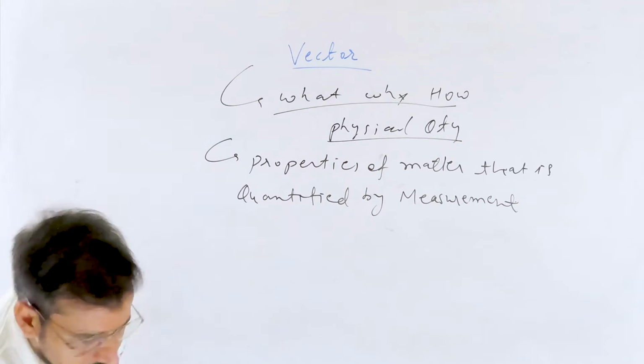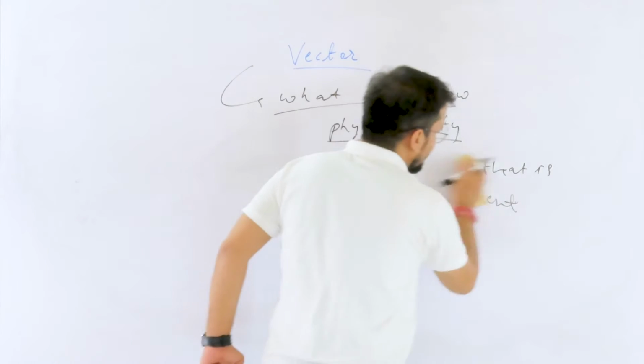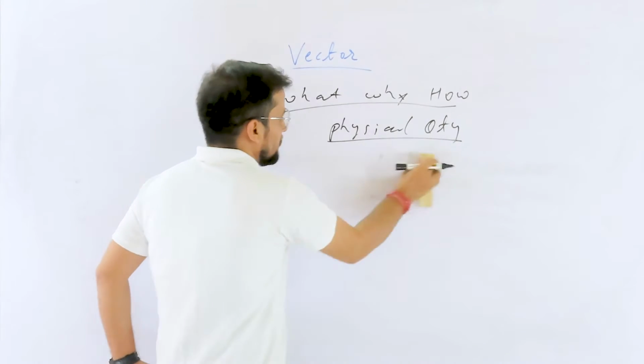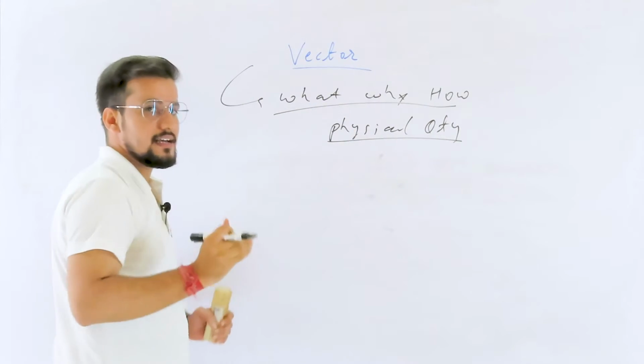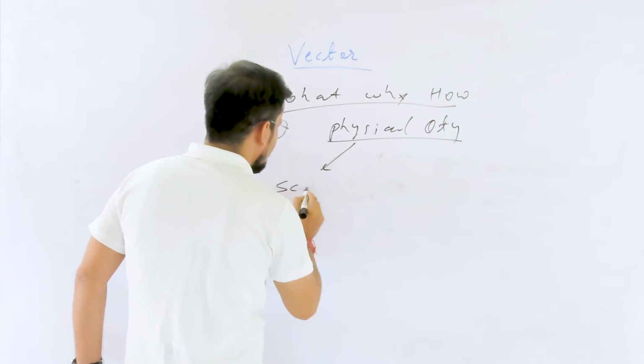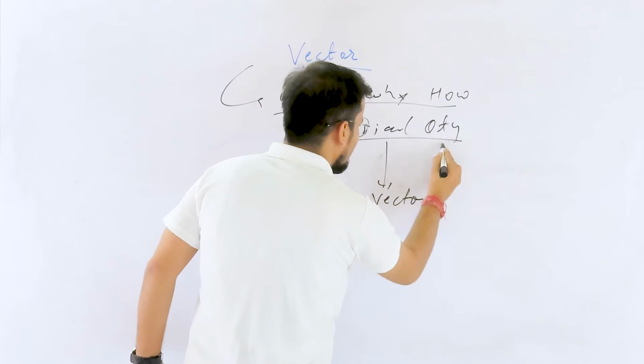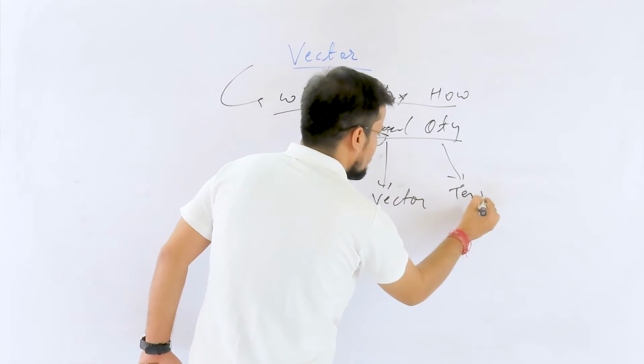Now I will tell you one more important concept about physical quantity, that it has basically three types. First is scalar, second is vector, and third one is tensor.